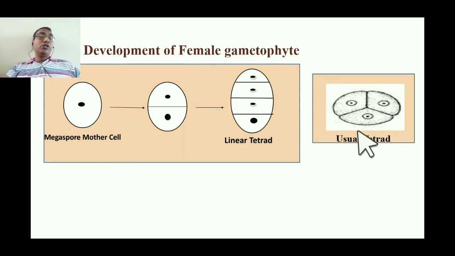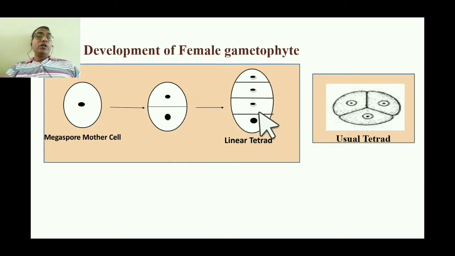After the meiotic divisions, the cells that are formed are arranged in a linear tetrad. Here you can see the four cells: 1, 2, 3, and then the fourth cell is behind. So instead of forming the usual tetrad, the cells are arranged in a linear tetrad, one above the other.